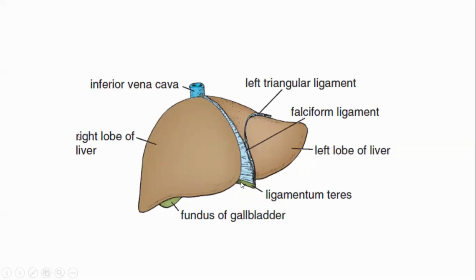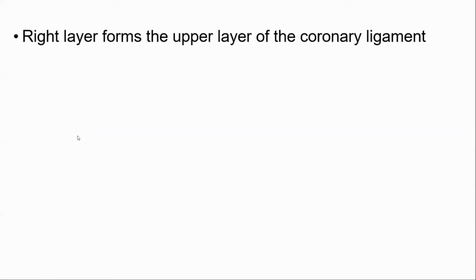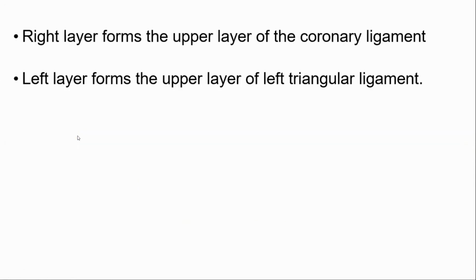So the ligamentum teres is present in the free margin of the falciform ligament. It is the remnant of the left umbilical vein. It divides into two layers. The right layer forms the upper layer of the coronary ligament, and the left layer forms the upper layer of the left triangular ligament.